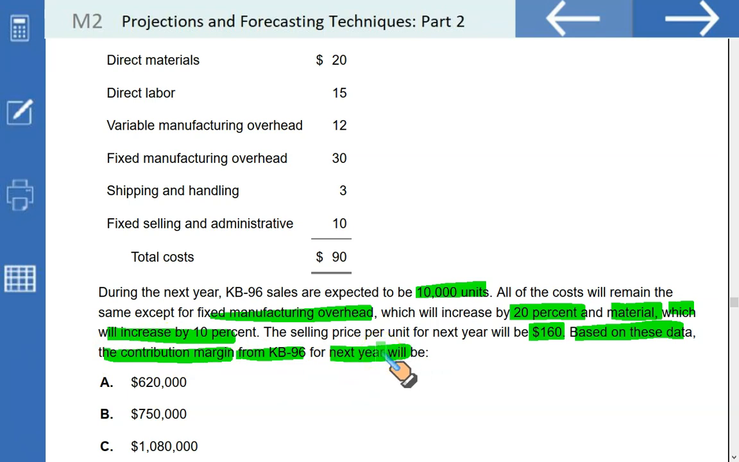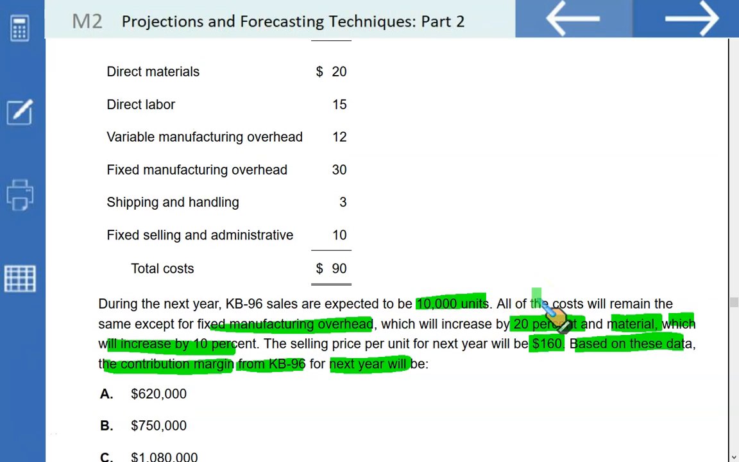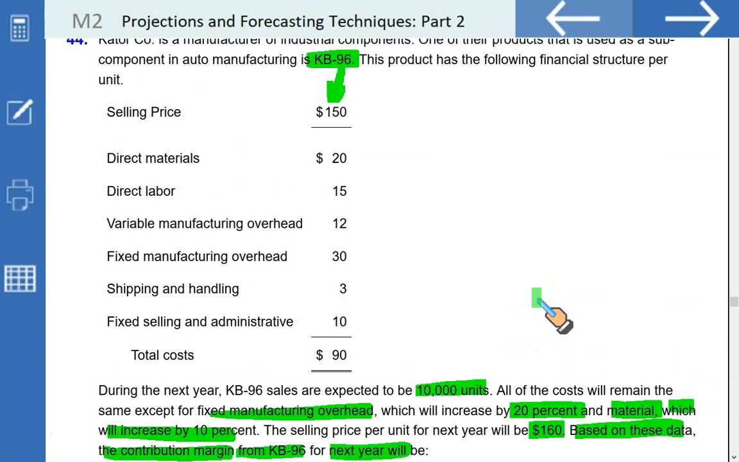So what we are going to do, we just need to calculate the contribution. We just need to lower your material cost, which needs to be increased, and the fixed manufacturing cost, which is not relevant here, will increase by 20% also. So let us do our computation.